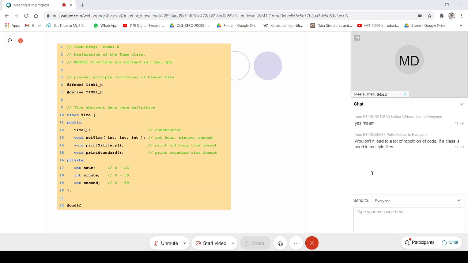I'm using Code::Blocks, and now just have a look at this code. This is the code I have taken from the book Deitel, How to Program C++. I don't remember exactly the chapter number, but here what I tried to do is a class Time is defined, and it is defined in time1.h here. In my actual program some other name is given. I hope there is no doubt here.